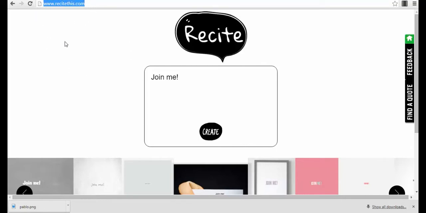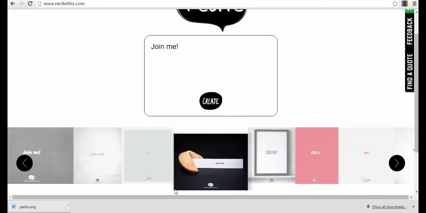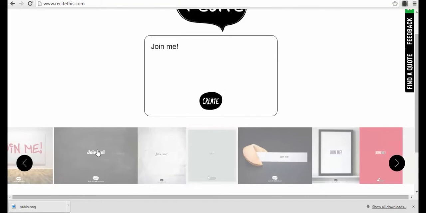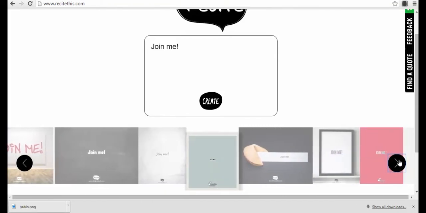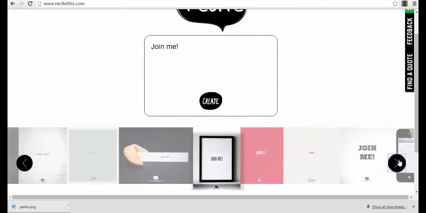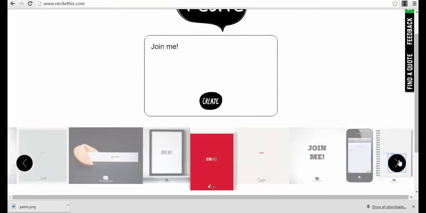Okay, so Recite.this.com. It's actually very simple. This is the only page and the main page that you will see for this app. You just enter this website and you will see in the lower part of your page some templates, some pages that you can select from. For example, this dashboard here, you can just scroll through all the templates and see whichever you like the most.